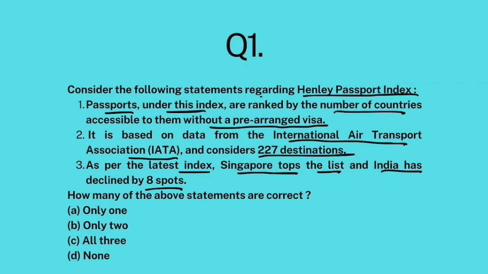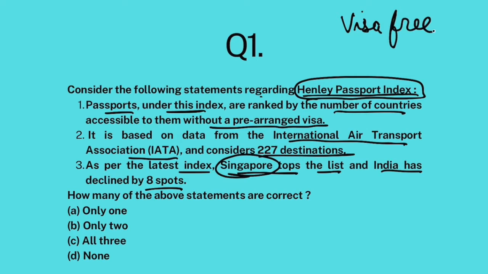So basically, Henley Passport Index ranks countries based on the strength of their passport. Okay? So for example, Singapore is a country. If you are a citizen of Singapore and you hold a Singaporean passport, well, many destinations or many countries are available to you for travel visa free.